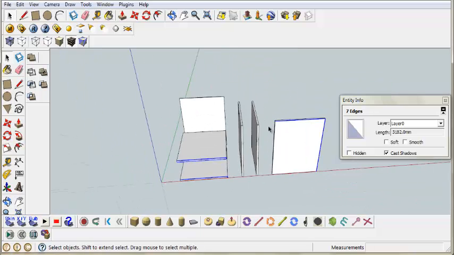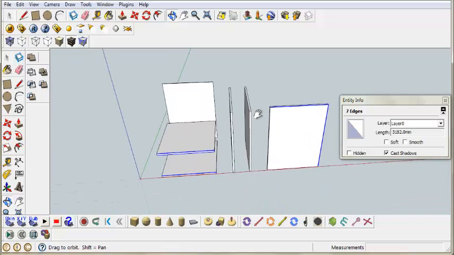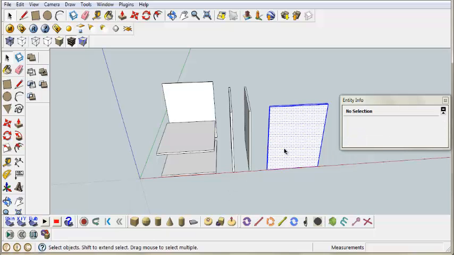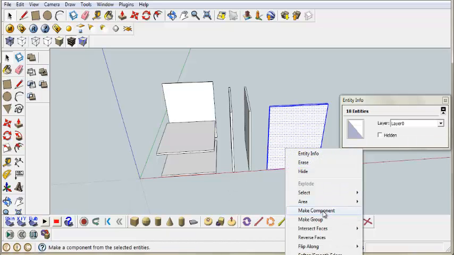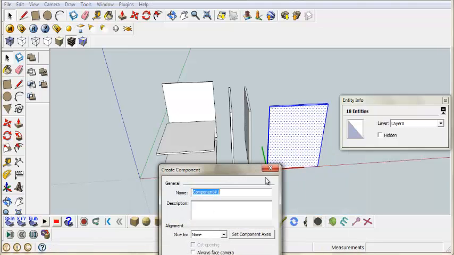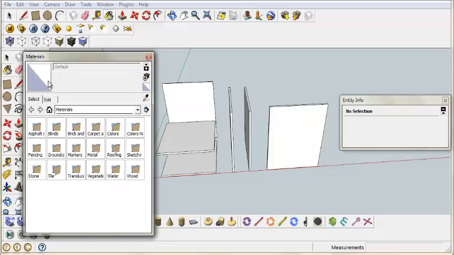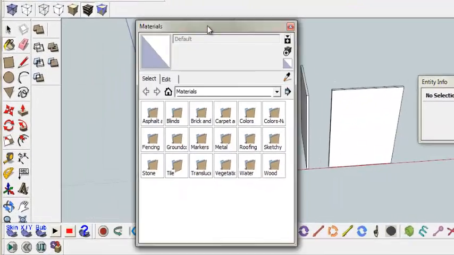What we can do is turn these things into individual components. You do that by clicking them 3 times, not so slowly, and make them a component. But we'll do that later. The first thing we need to do is make our materials.